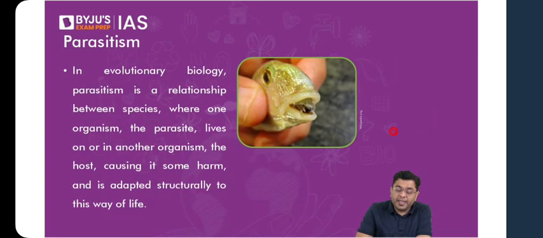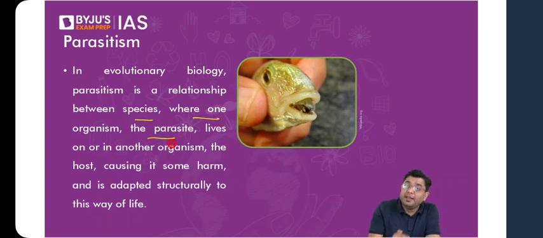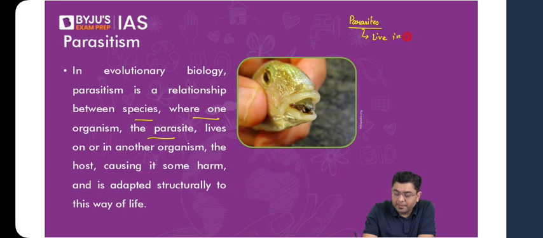Then you have parasitism, or the existence of parasites. What do we mean by parasitism? Whenever you have a condition where an organism lives off the other organism, where the organism will thrive on the body of the host organism, that is referred to as a parasite. So it is a relationship where one particular organism, that is a parasite, lives in the body or on the surface of another organism and benefits from the other organism. So whenever you have parasites living in the body of other organisms.